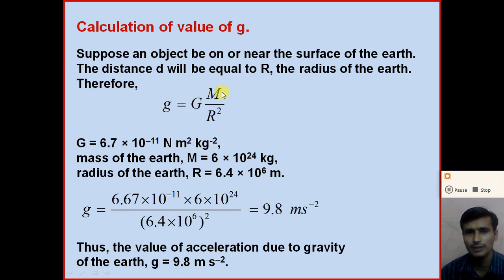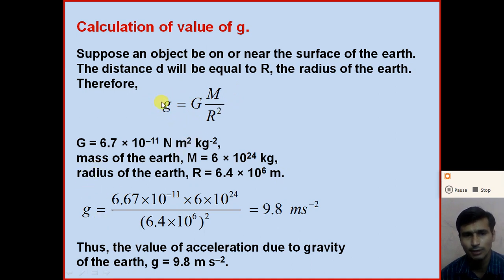Capital M is the mass of the earth. Mass of the earth, capital M, is equal to 6 into 10 raised to 24 kg. Radius of the earth, R, is equal to 6.4 into 10 raised to 6 meter. So if we put all the values in this formula, we get the value of the acceleration due to gravity on the surface of the earth, right?